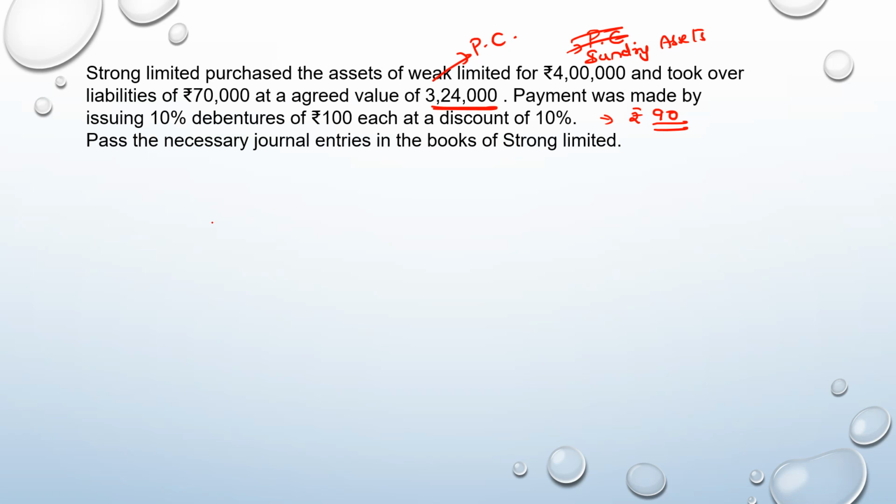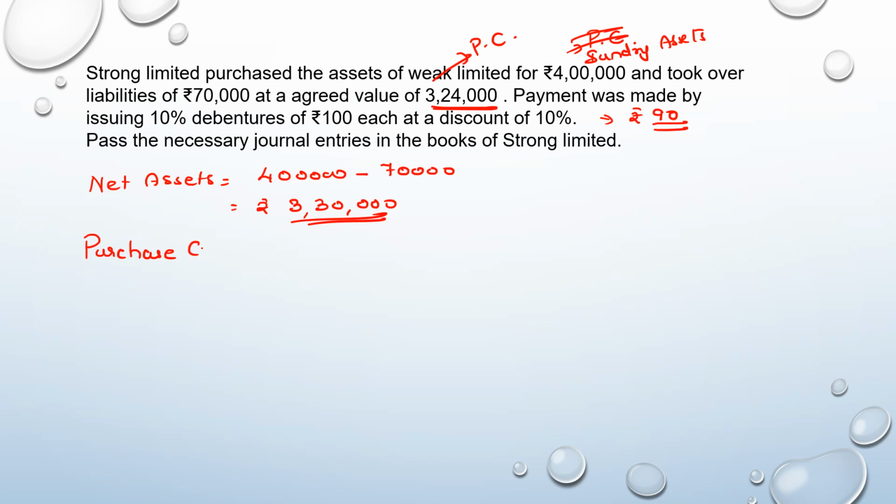So again, let's do the calculation first. First, what are we supposed to see? The net assets. Now here it has purchased assets for 4 lakh. So 4 lakh minus liability of 70,000. So that gives you net asset of 3 lakh 30,000. But what was the purchase consideration that was decided?